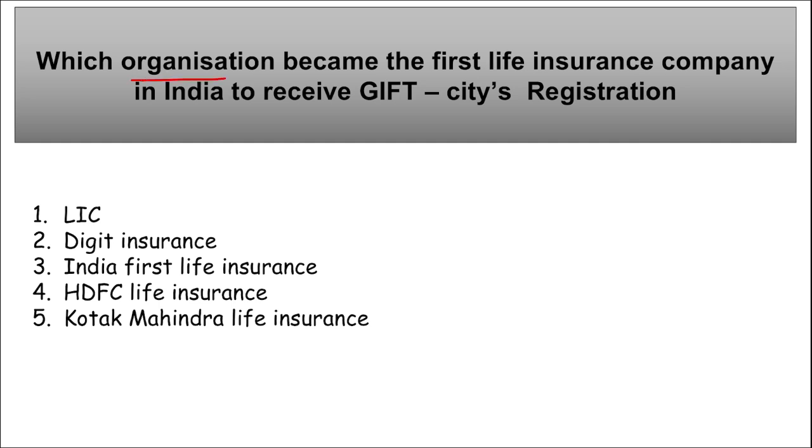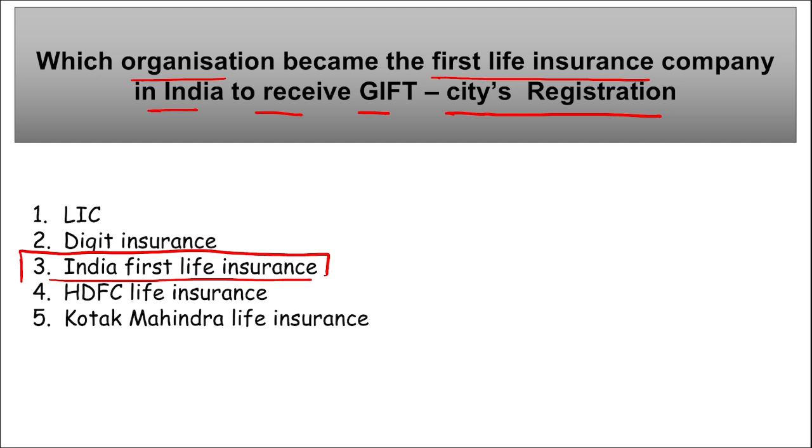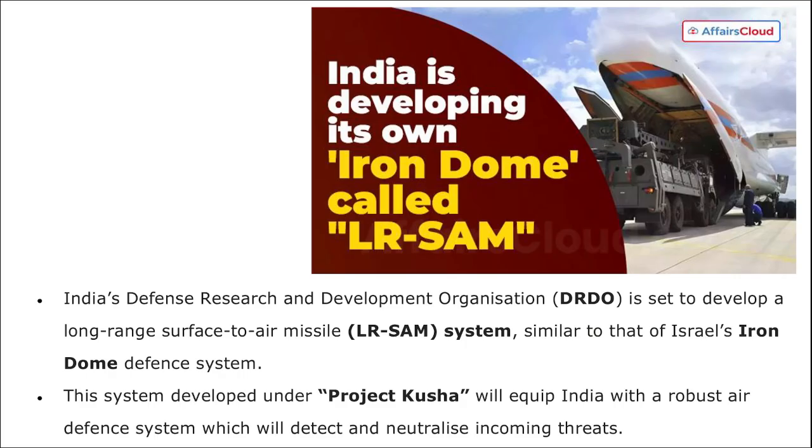Next, which organization became the first life insurance company in India to receive GIFT City registration? It is India First Life Insurance, correct? That is India First Life. It became the first life insurance company to receive the GIFT City International Financial Services Centre registration, that is IFSC registration. Next, India is developing its own Iron Dome system called LRSAM.